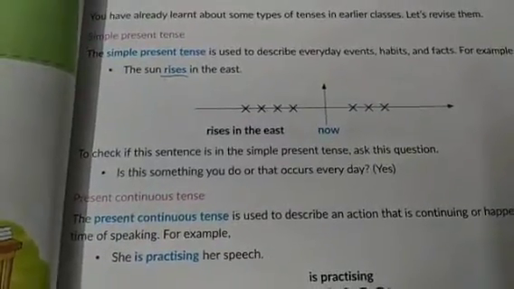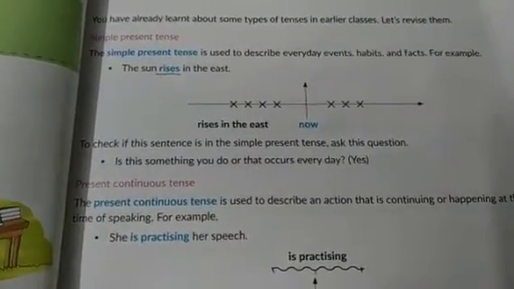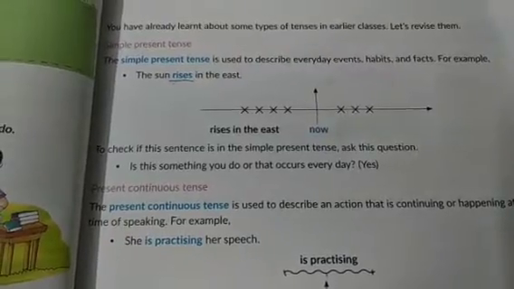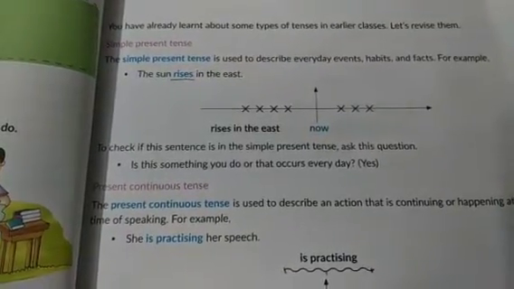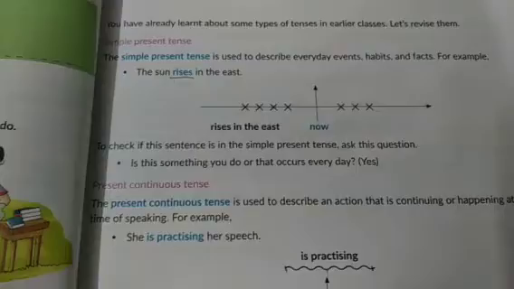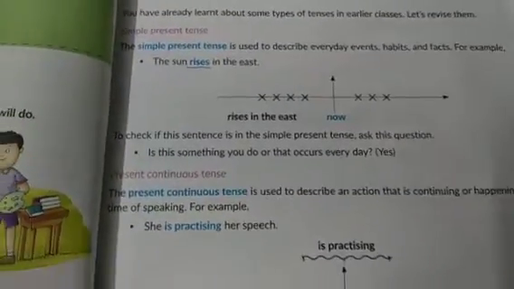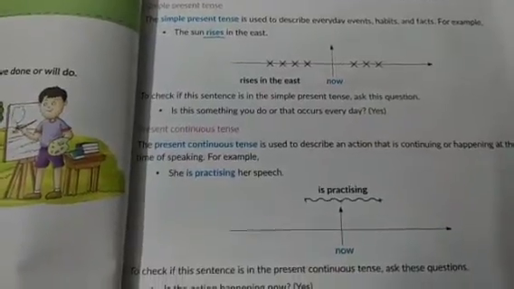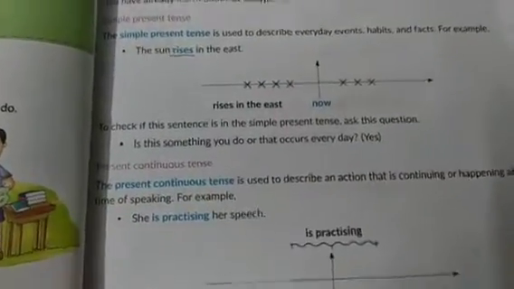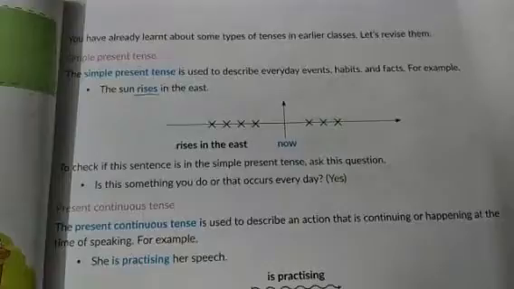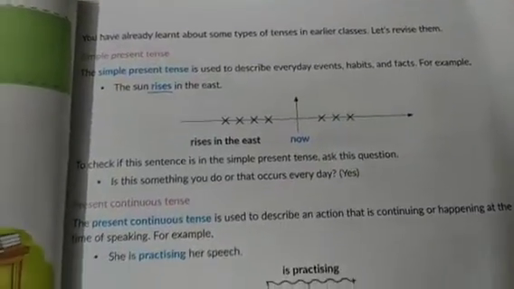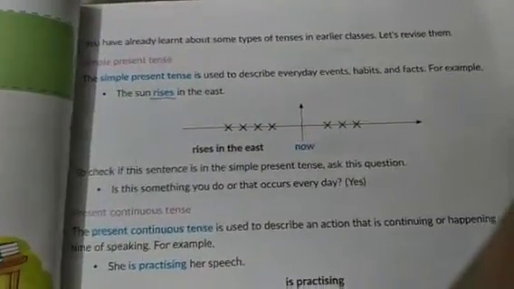Before that, we must also know that all these three tenses, present, past and future, have further four divisions: simple tenses, continuous tenses, perfect tenses and perfect continuous tenses. So we are going to learn every one of them in detail today. So let us begin.